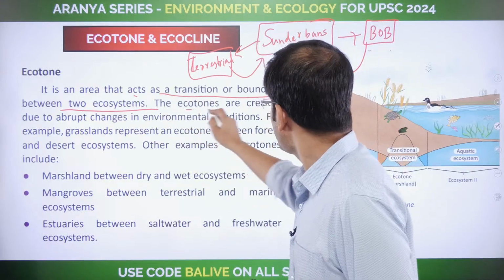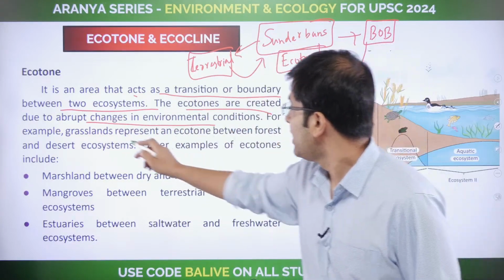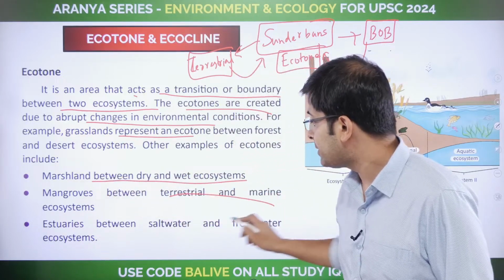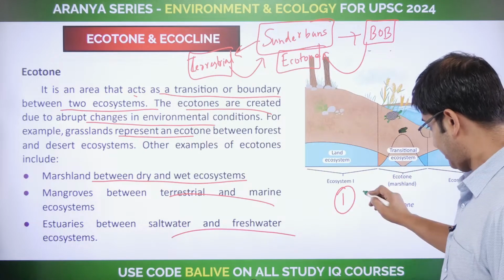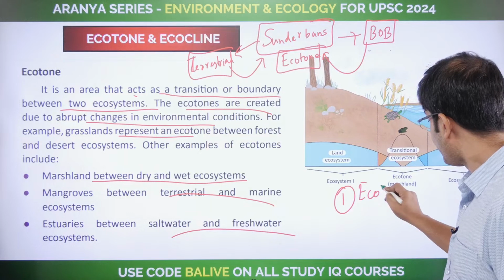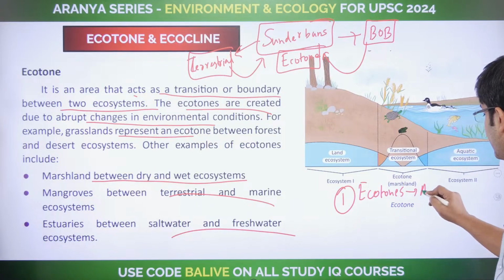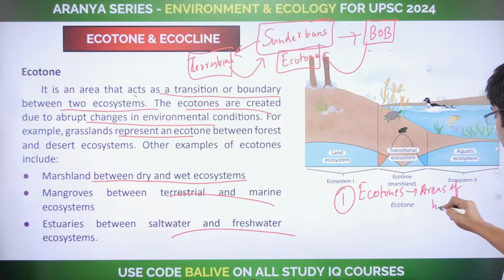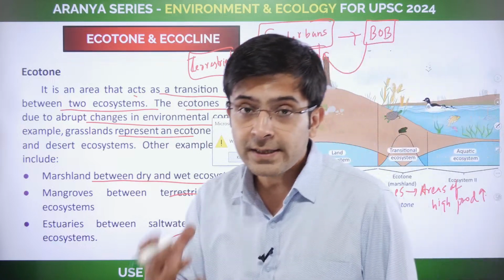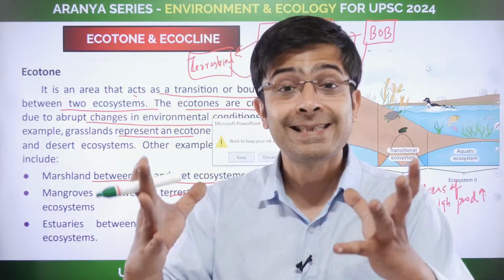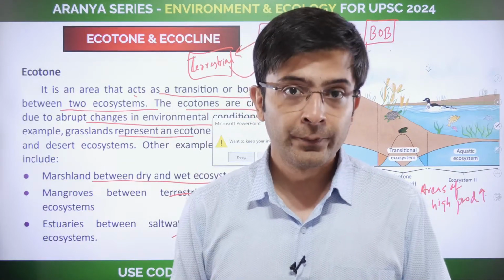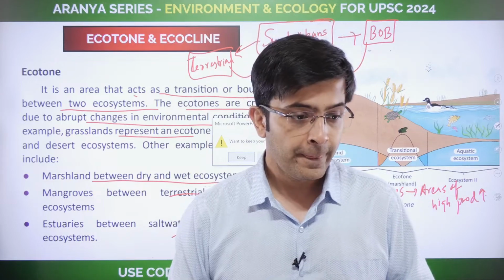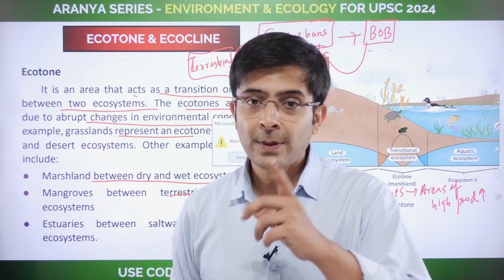Okay, that the ecotones are created due to abrupt changes. And so now what you're going to find? The different types of ecotones that exist. The two things that you need to remember: ecotones are areas of high productivity. Now, what do I mean by productivity? That in terms of the resources, the biomass that exists within the forest, that ecological efficiency when you talk about, that will be very high there. Are you clear? We'll discuss what ecological efficiency is.